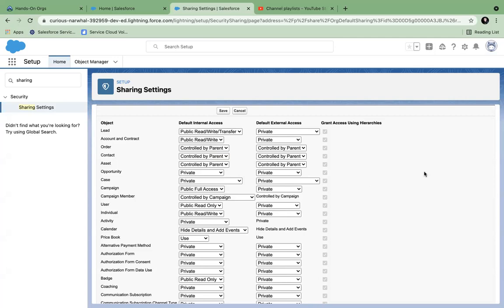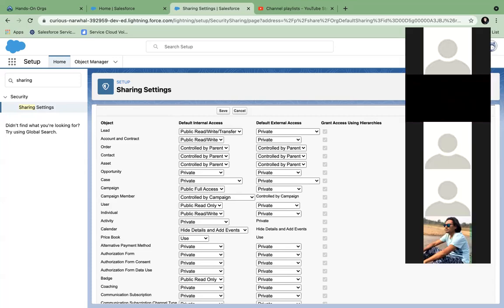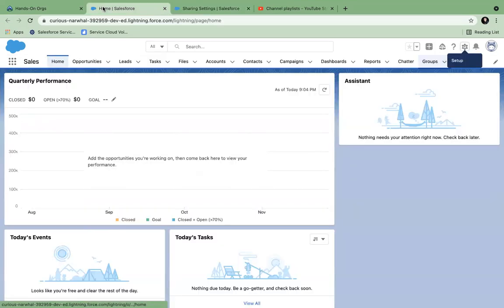If you remember the difference between lookup and master detail, in master detail objects there was no owner, but the whole security model is revolving around the owner of a record, right? So if the owner field is missing in the child object of master detail, then how are we controlling security? It is automatically controlled by the parent. The owner of the parent, whatever security is applicable for that object, will be applicable for that child object also.